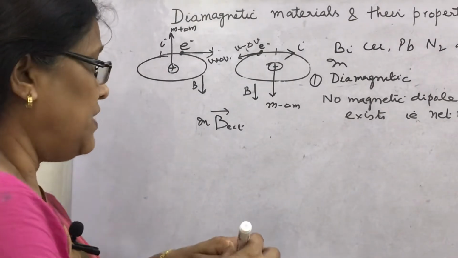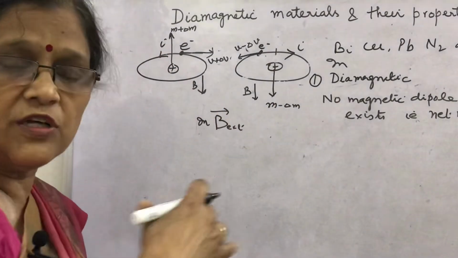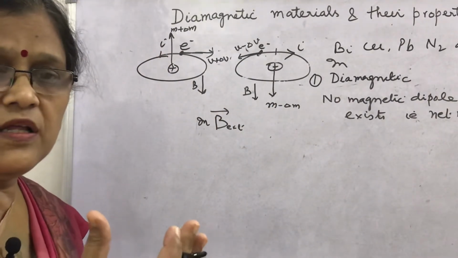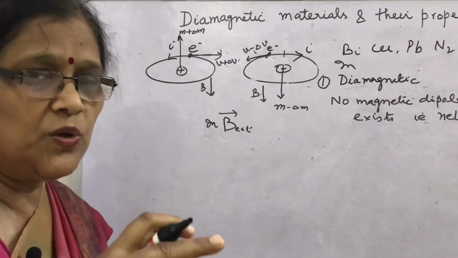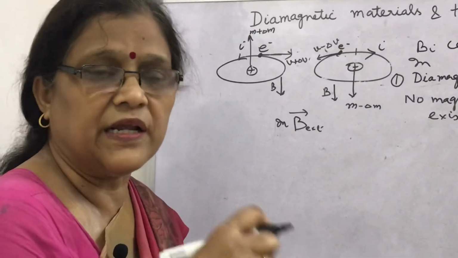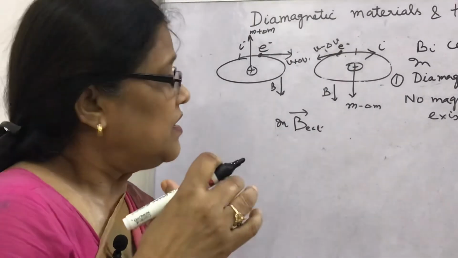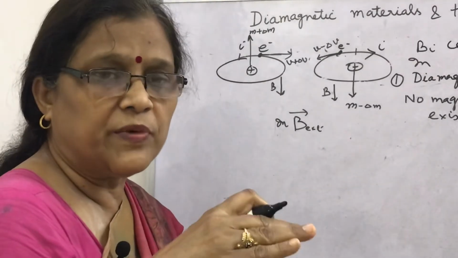So we can say that this is the cause of diamagnetism, that is how the diamagnetic substances show their repulsion to the magnetic field because of the induction effect. And diamagnetic substances have some more properties.